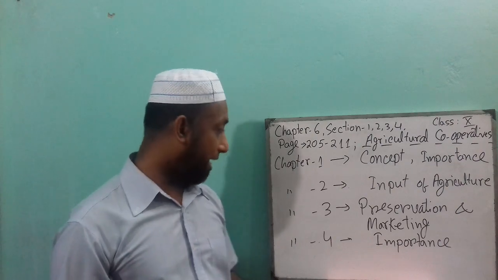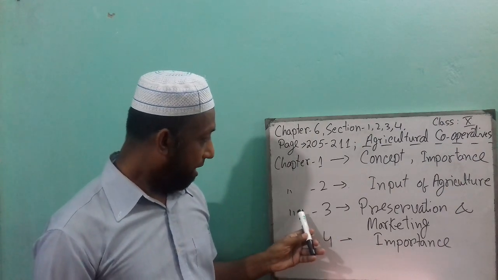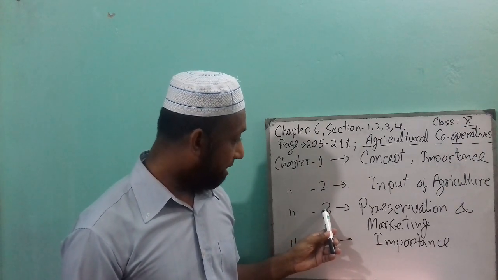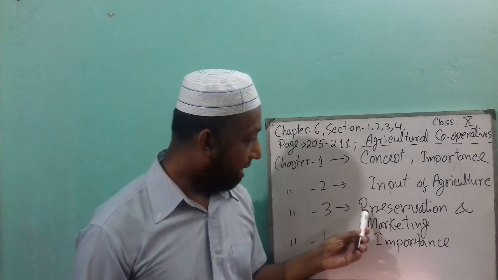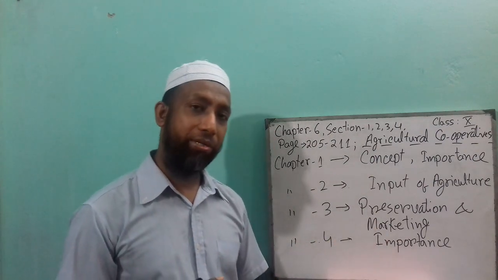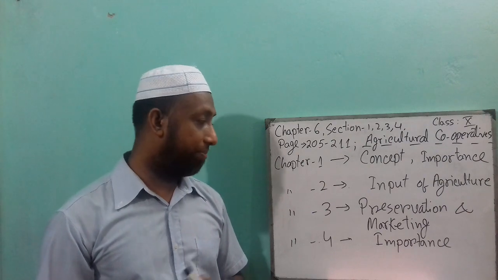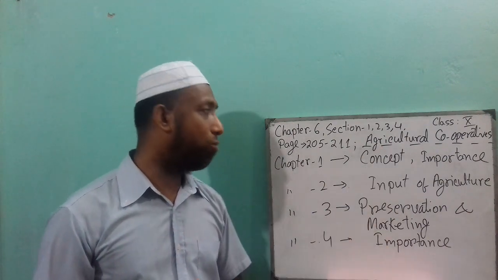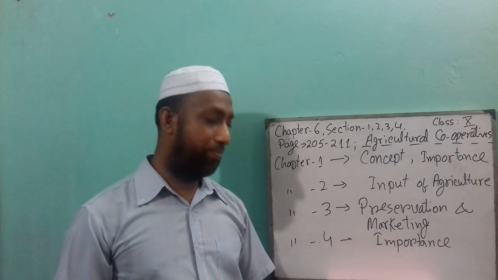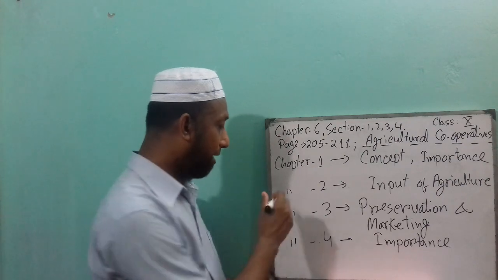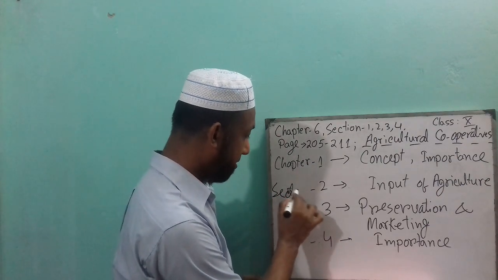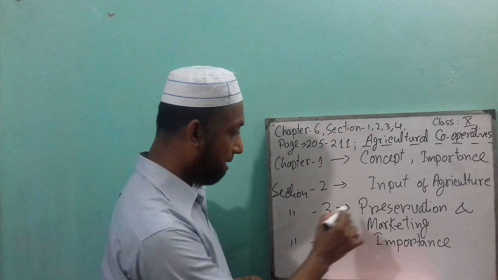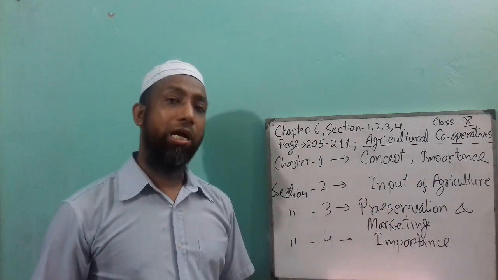The next section is Section 3, preservation and marketing. Preservation and marketing through agricultural cooperative. What will be the preservation and marketing? This section is preservation and marketing.